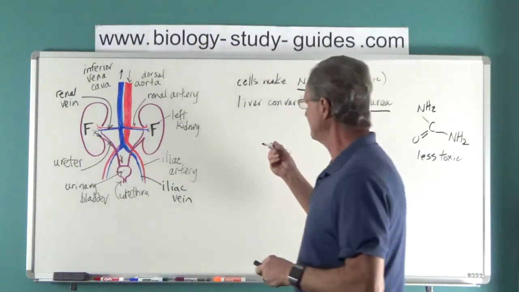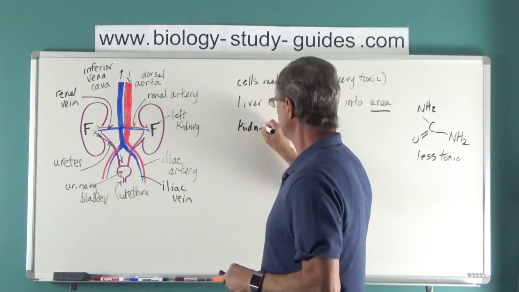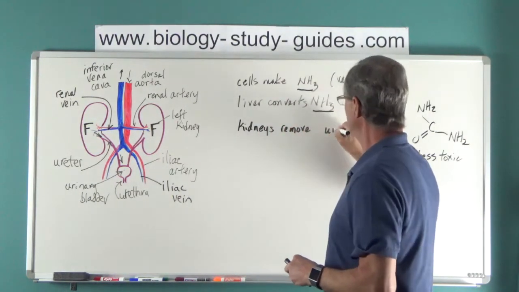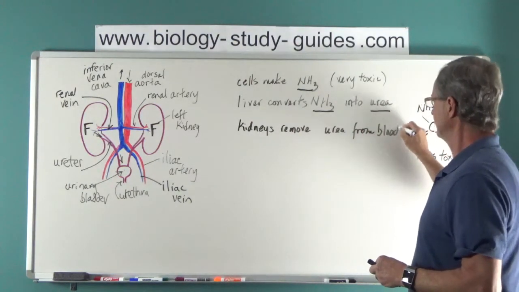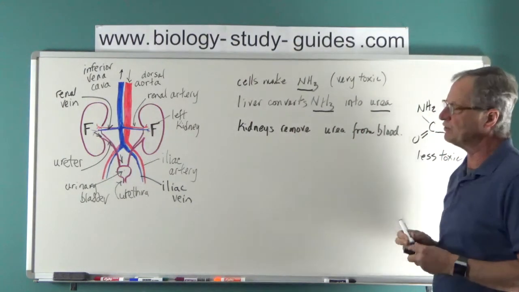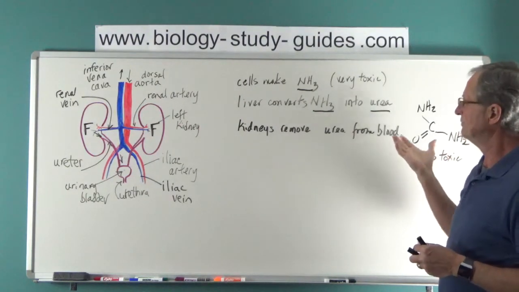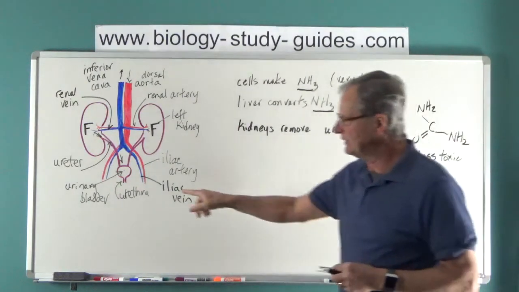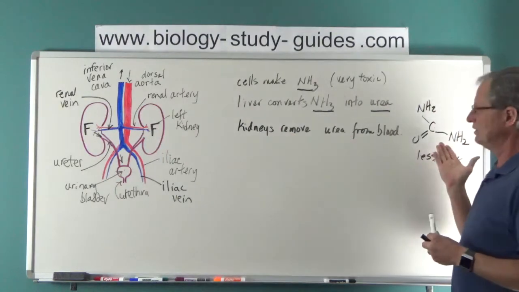And what happens, quite simply, is that the kidneys remove the urea from blood. So there's the steps that we go through in the production of urea. The material that's released here is called urine, and urine is rich in urea.